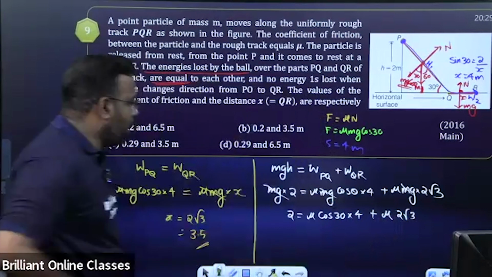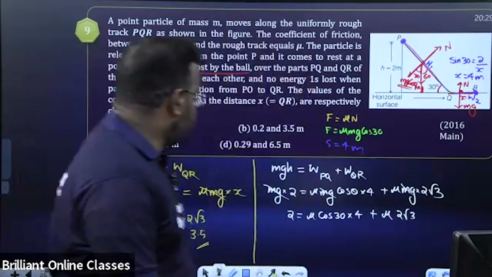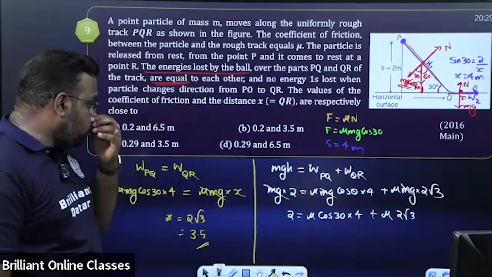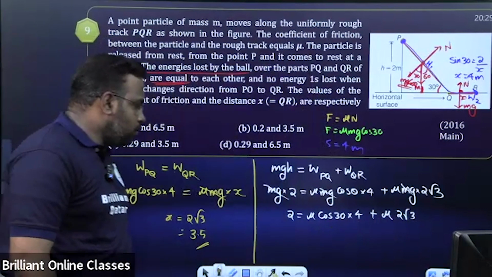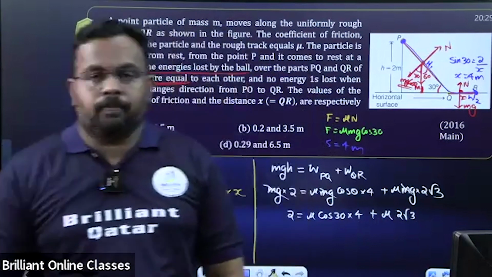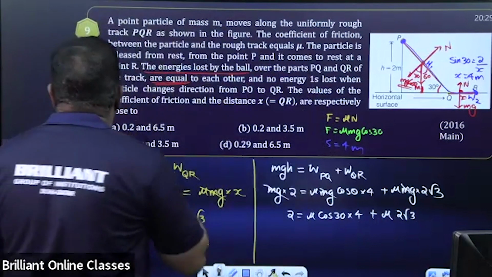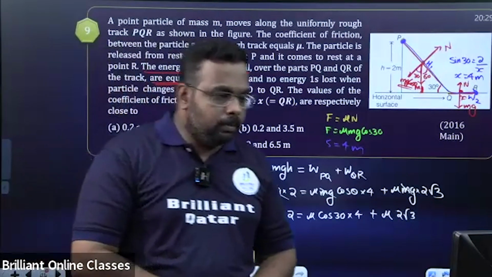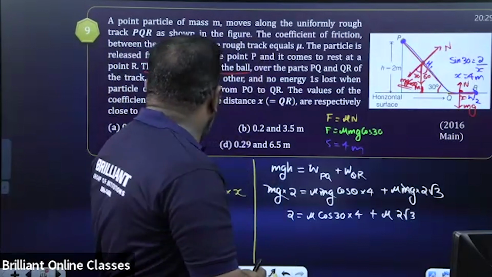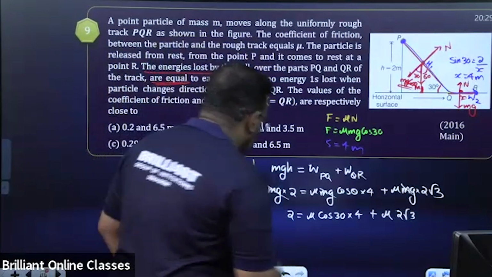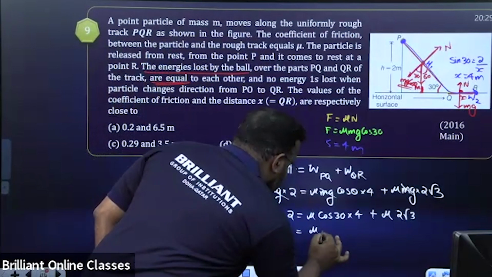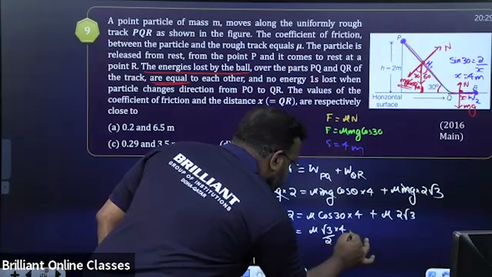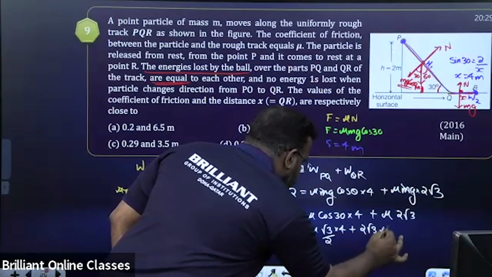Now it's your turn. Can you calculate mu value from this? You can take mu out from these two. Cos 30 is root 3 by 2 again. 2 into mu into cos 30, which is root 3 by 2, plus 2 root 3 mu.